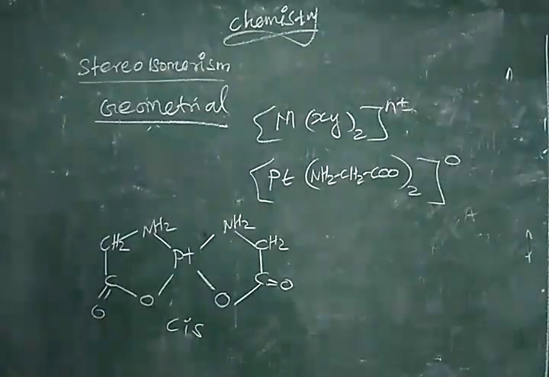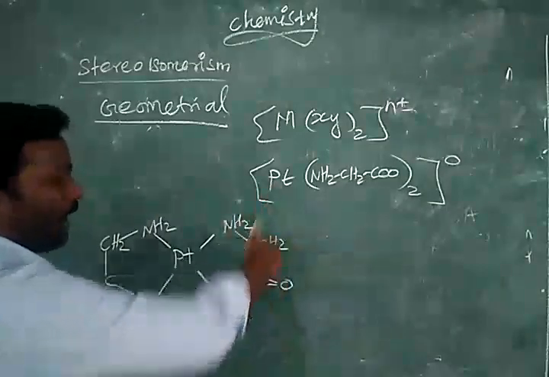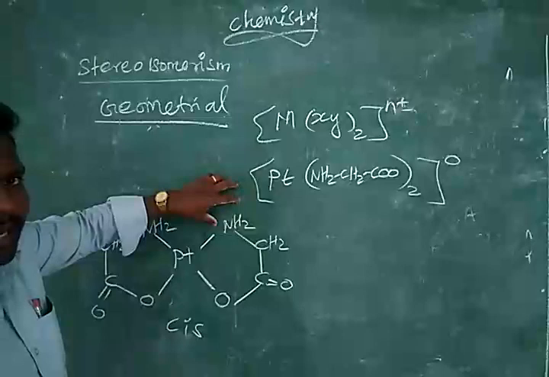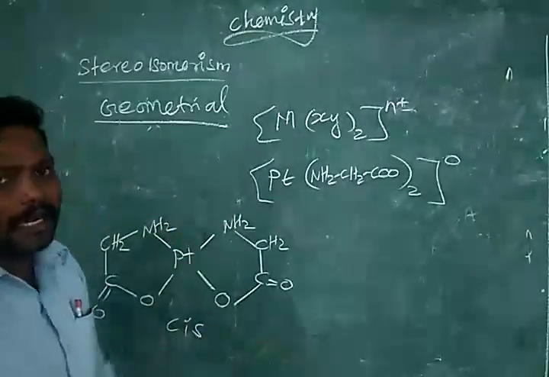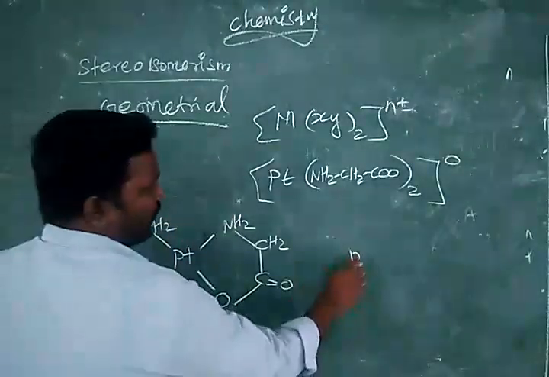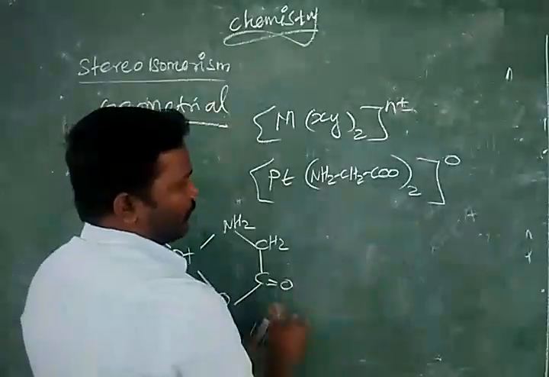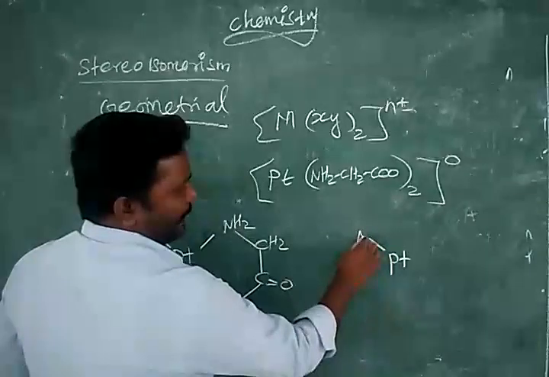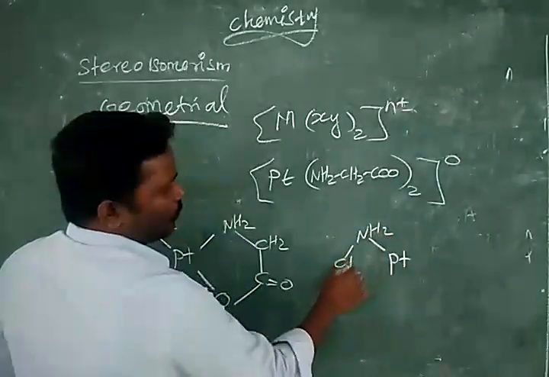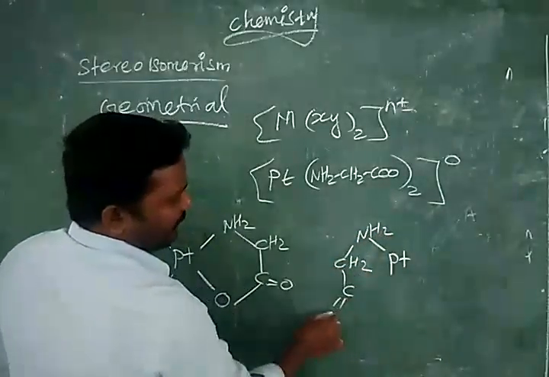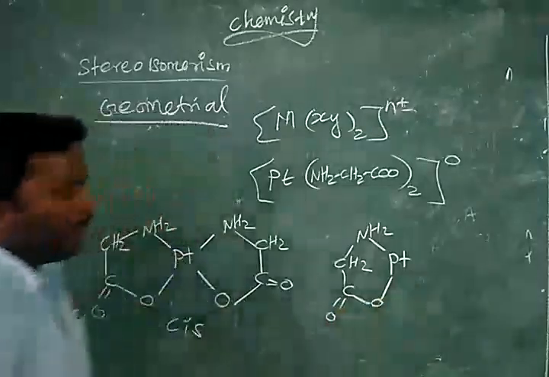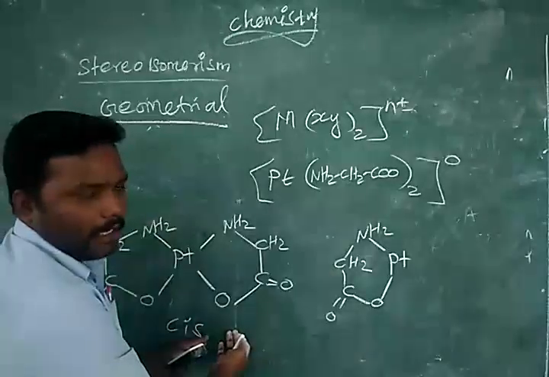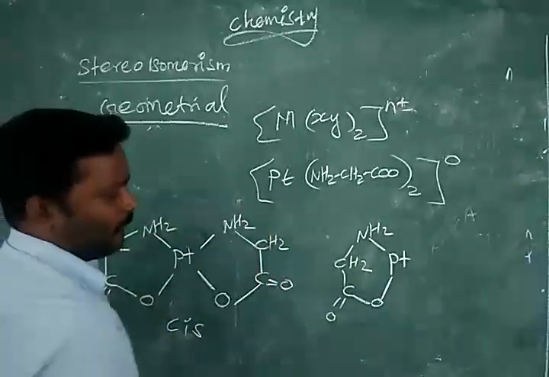This trans form, how do you write? You just rotate one half of this structure. O will come outside, upside, NH2 will come downside. For trans, this side you can copy the same: NH2, CH2, C double bond O, O. This side NH2 you bring down, O bring upward.